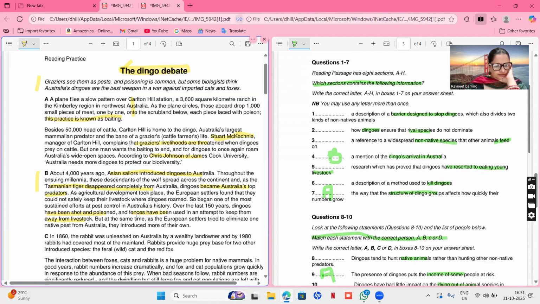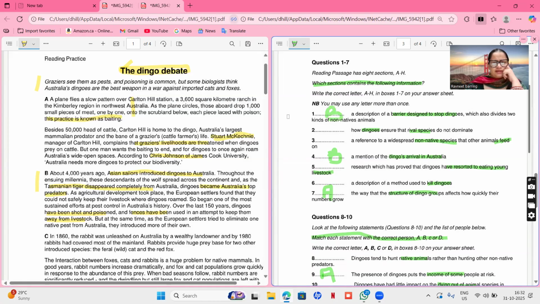So here they are saying that fences have been used to attempt to keep the livestock away. So barrier designed to stop dingoes, yes. But at the same time, European settlers tried to eliminate one native pest from Australia. They introduced more of their own. Okay. So yes, probably if any other paragraph is not containing this information, then surely B is the answer.